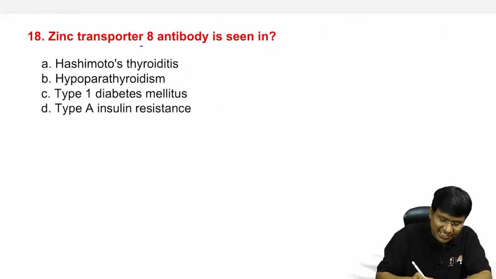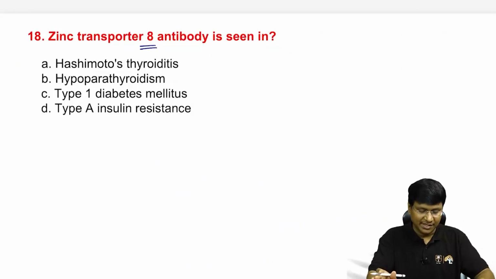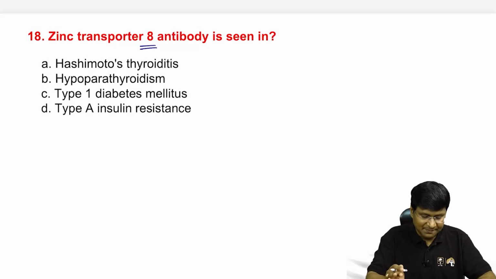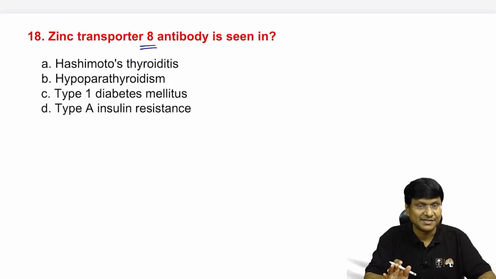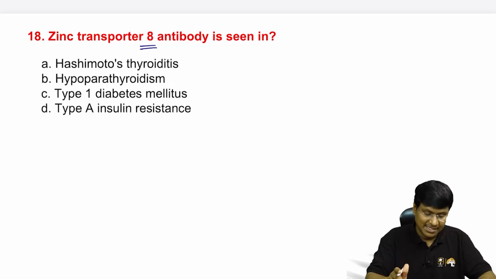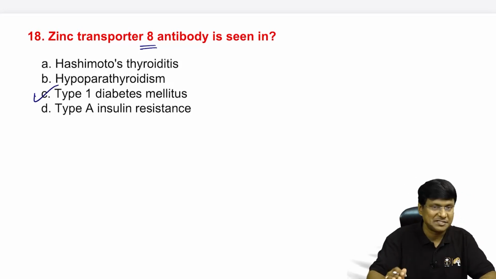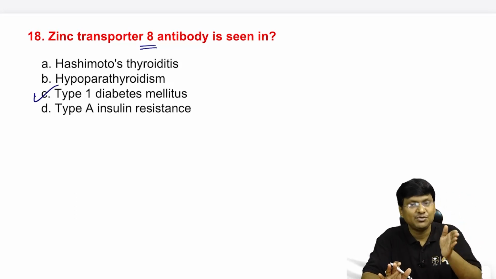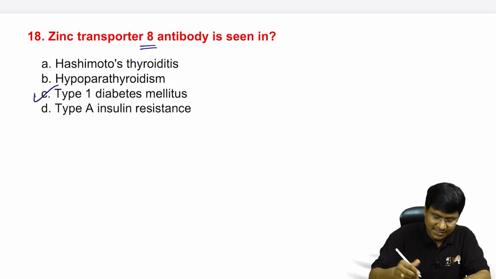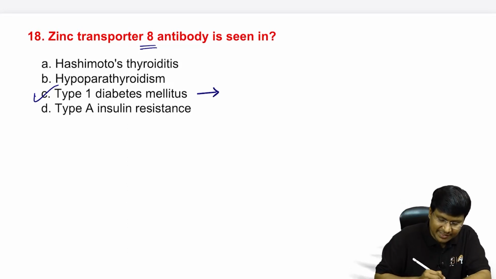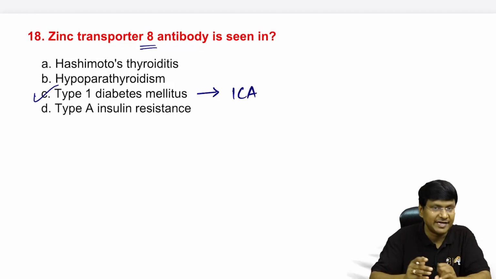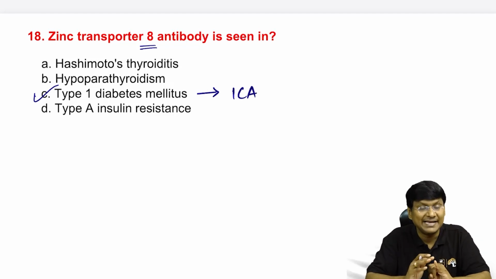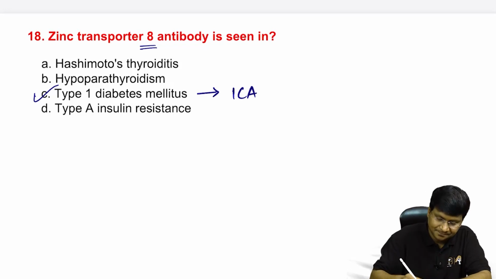Next question. Yes, zinc transporter 8 antibody is seen in Hashimoto's thyroiditis, hypoparathyroidism, type 1 diabetes mellitus, type A insulin resistance. Now, in case of type 1 diabetes mellitus, it is the immune mediated destruction of the beta cells. Now, what are the antibodies in case of the type 1 diabetes mellitus? The antibodies in case of type 1 diabetes mellitus will be number 1, islet cell antibody.